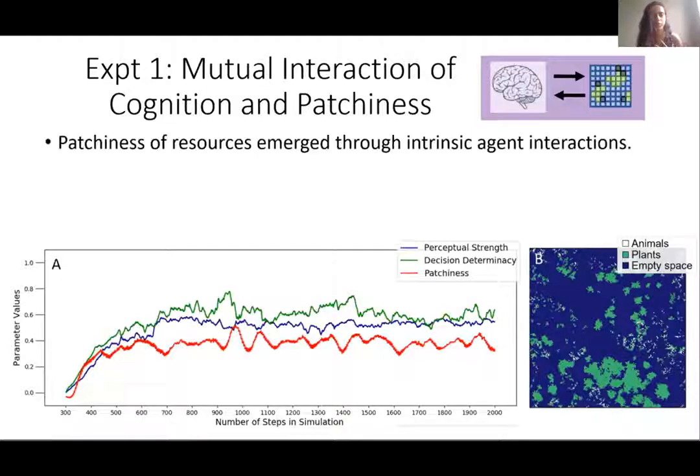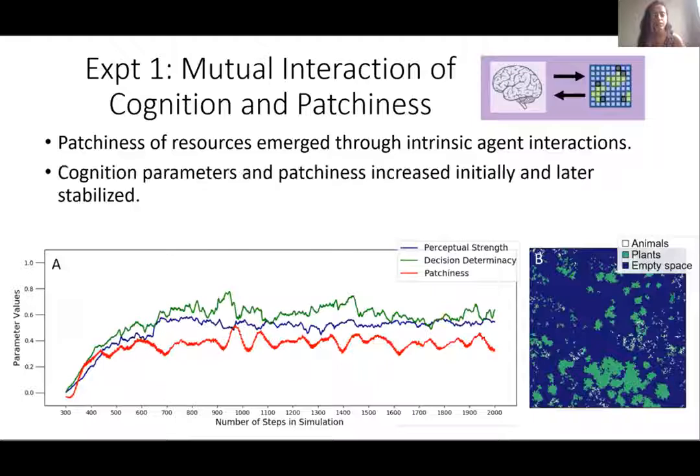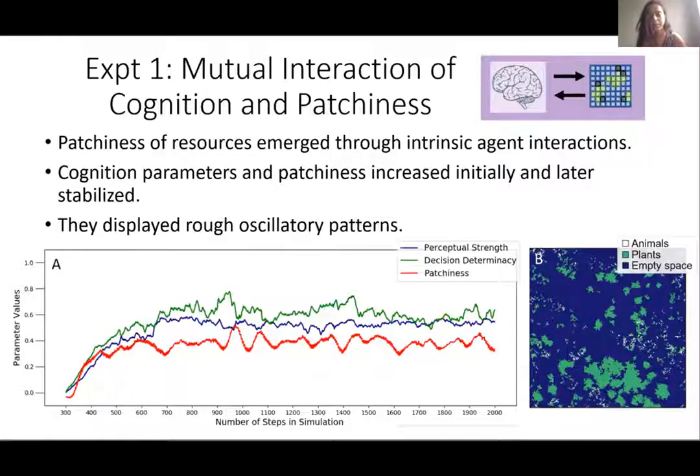This leads us to the first point, which is that patchiness of resources in our simulations emerged through intrinsic agent interactions. We also find that cognition parameters and patchiness increase initially and later stabilize, as can be seen in this figure. And finally, we see that the parameters displayed rough oscillatory patterns. This point becomes more relevant later in the presentation, so you can probably keep that in mind.